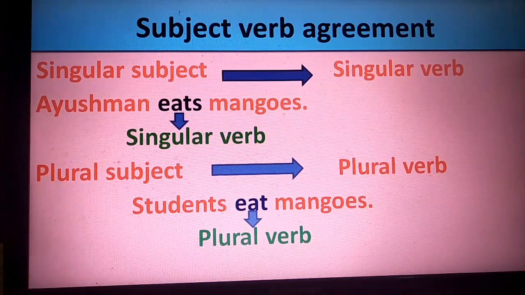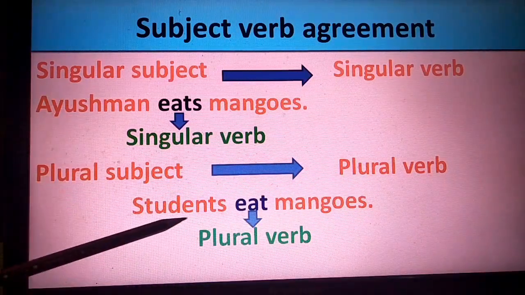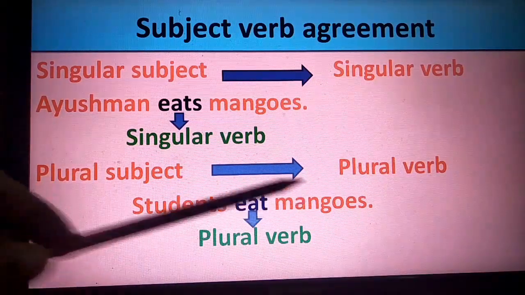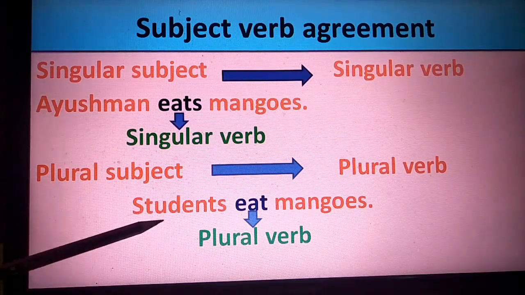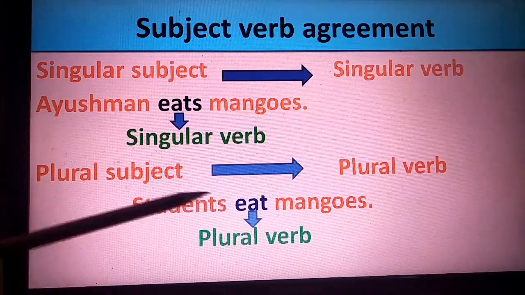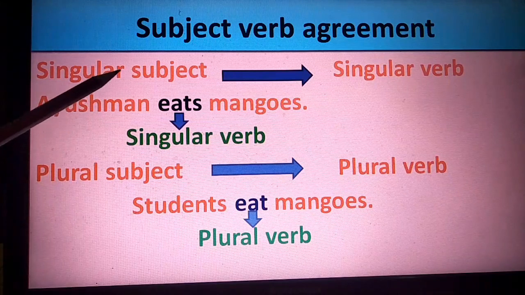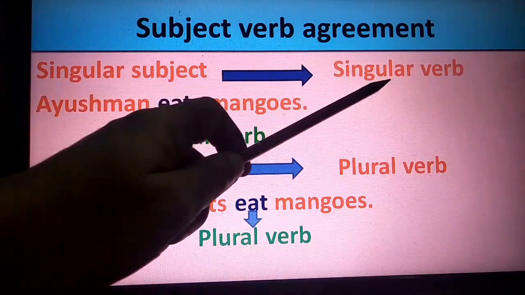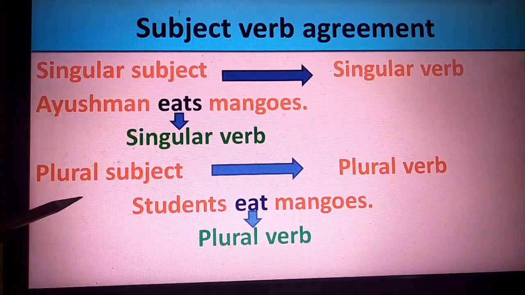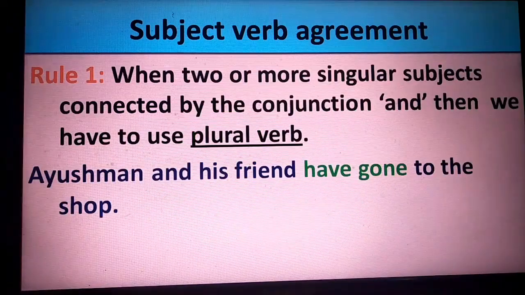So also, if the subject is plural, the verb has to be plural. Example, students eat mangoes. Here, students, the subject is plural. Eat, the verb is also plural. Therefore, the basic rule regarding subject-verb agreement is that if the subject is singular, the verb has to be singular. If the subject is plural, then the verb has to be plural.